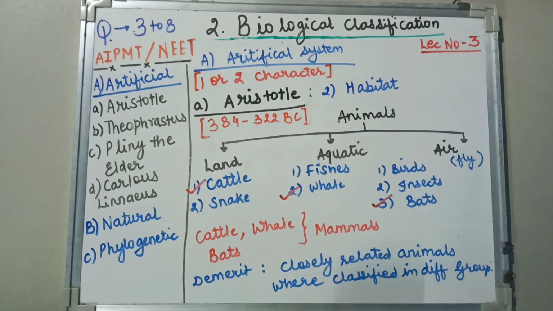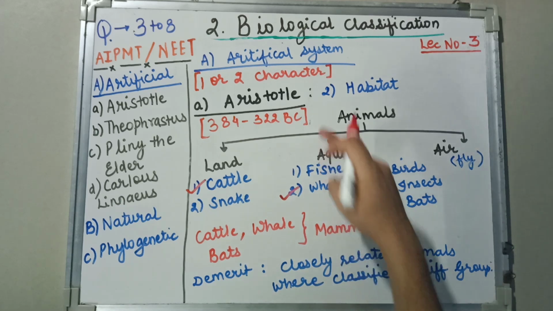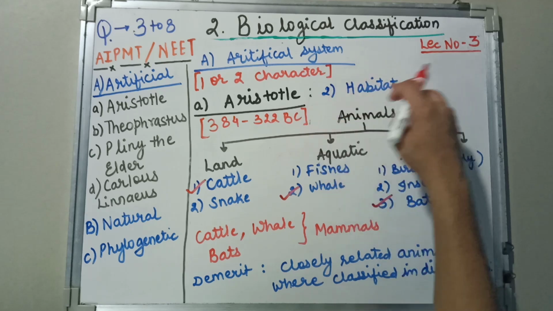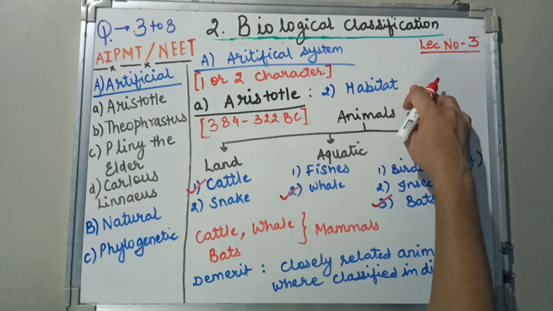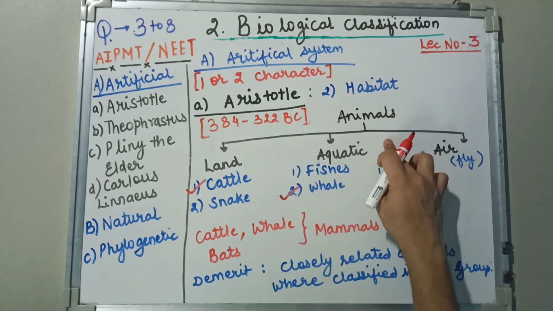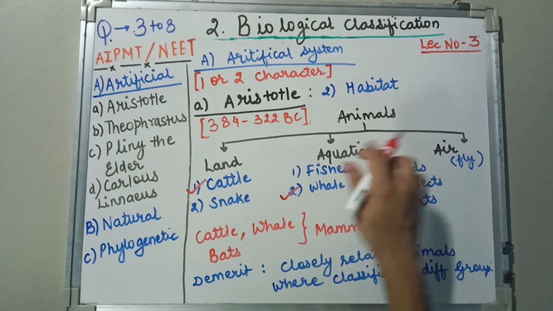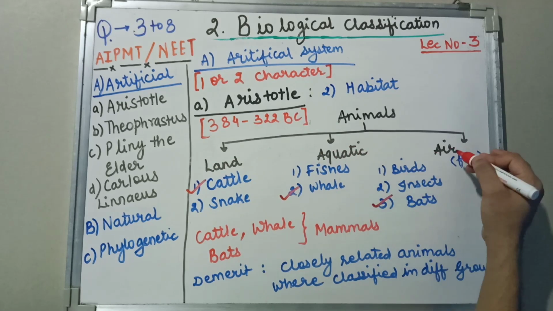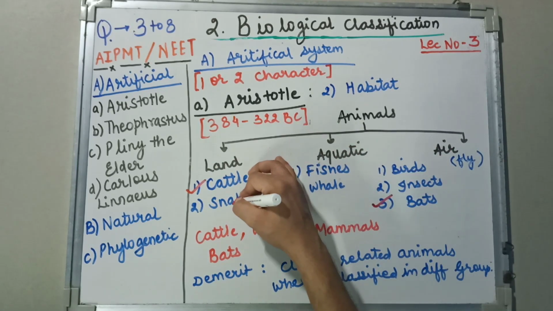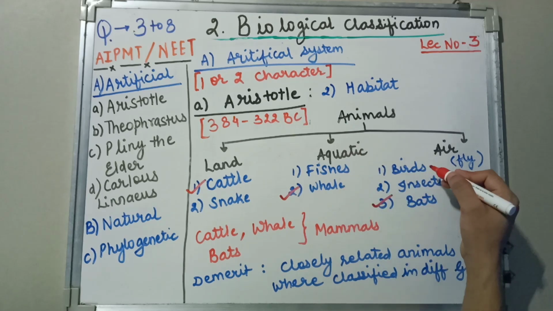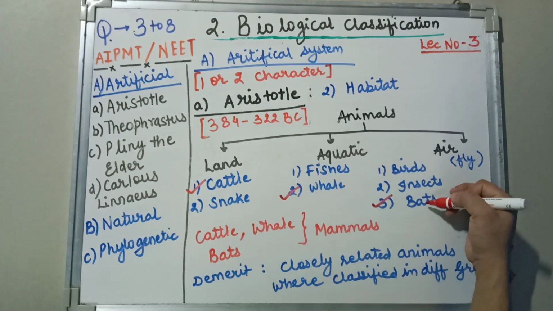We'll quickly revise. The second pattern of classification that Aristotle gave for animals is on the basis of habitat. He divided animals into three forms: land, aquatic, and air or aerial. Cattle and snake on land, fishes and whales in water, birds, insects, and bats in air.